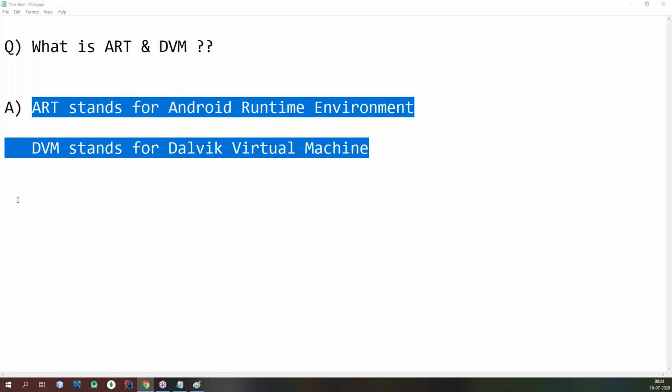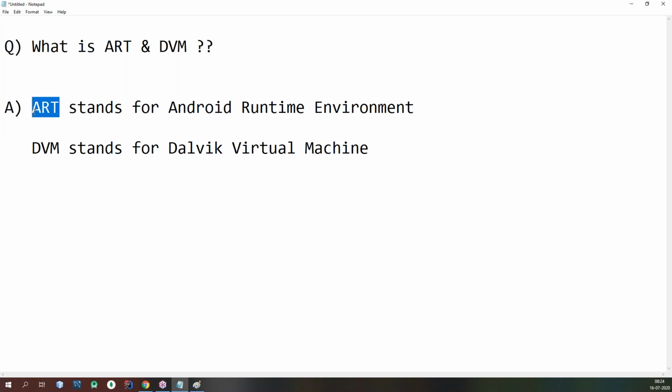Ultimately, the compiler converts that code into DEX code instructions, and later the DEX code instructions are translated into machine code instructions, either by the Android runtime environment or the Dalvik virtual machine.